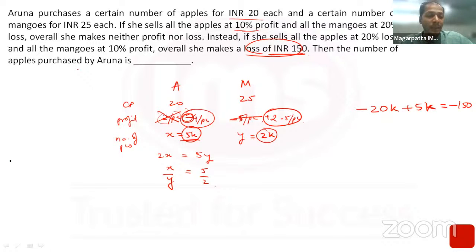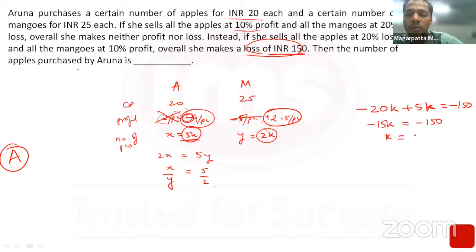This is a type A. You can't skip this in IPMAT. This is the IPMAT exam, and if it's IPMAT Indore and you want some marks, you can't pray for easier questions than these. These are concept questions, so you should be able to handle such questions very easily. So minus 15K is equal to minus 150. Therefore, K is equal to 10. If K is equal to 10, apples were 5K, that is 50, and hence your answer should be 50.